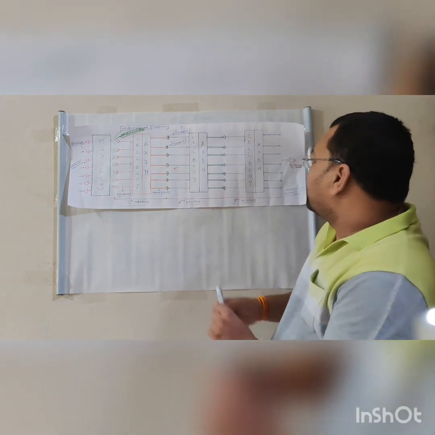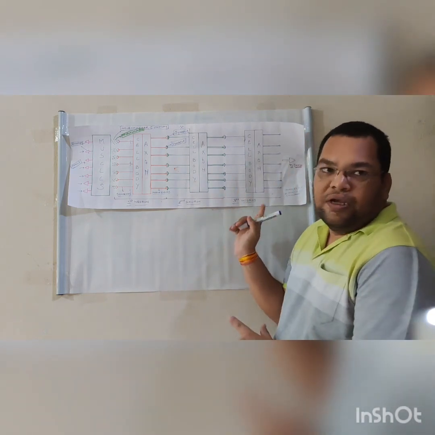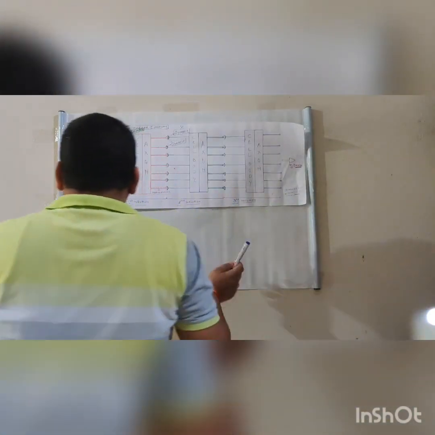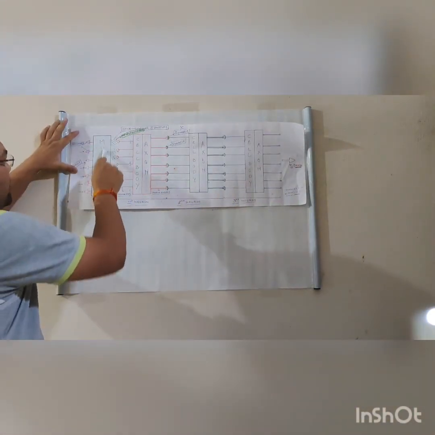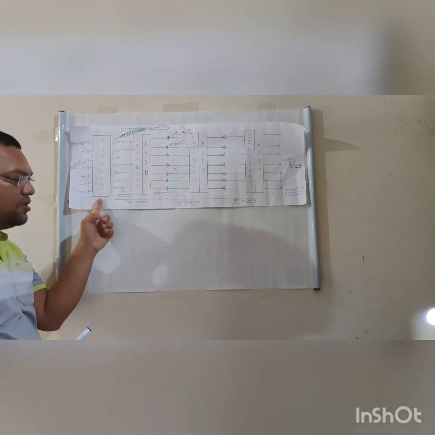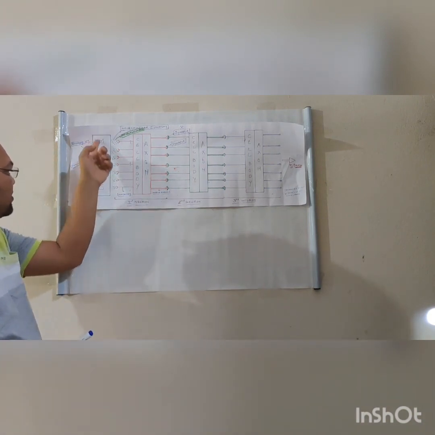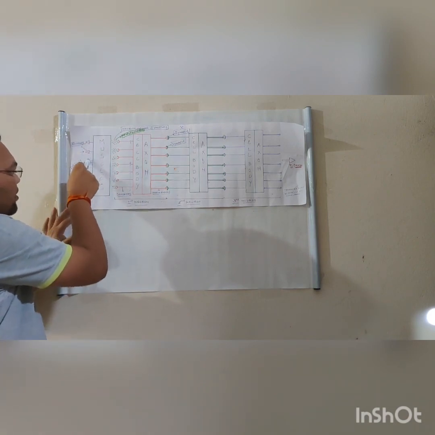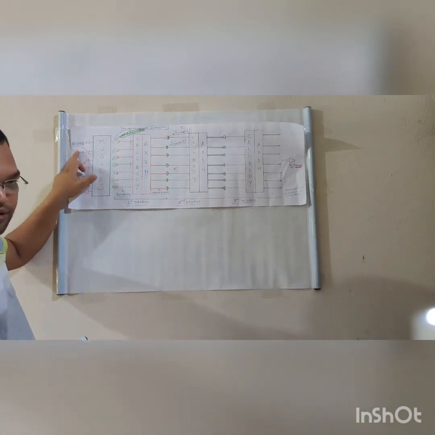In this diagram it is clearly mentioned. Now you just see, these are the muscles. In the muscles, these pink color cells are called receptors. So in the muscles there is something to receive the stimuli.